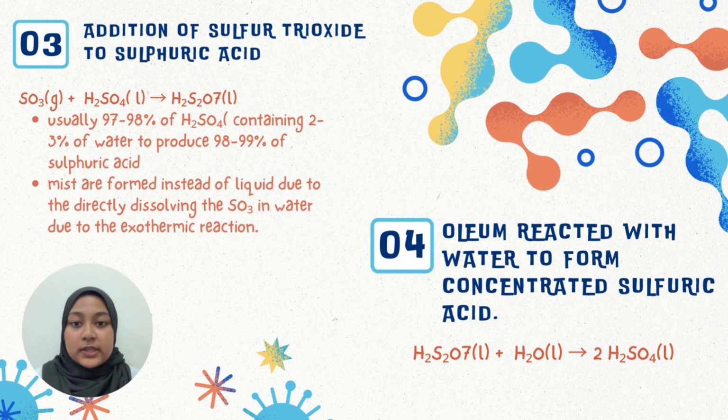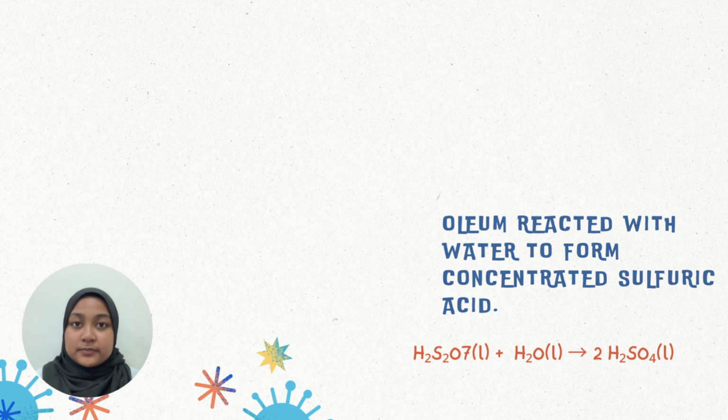Usually, 97 to 98% sulfuric acid, which contains around 2 to 3% water, is used to produce 98 to 99% sulfuric acid. Mist is usually formed instead of liquid due to the direct dissolving of sulfur trioxide in water, because of the exothermic reaction. And the next, oleum is going to be reacted with water to form concentrated sulfuric acid. And this is how you can get sulfuric acid.